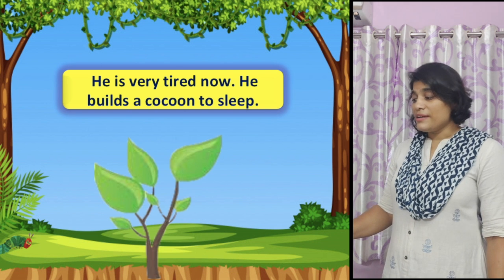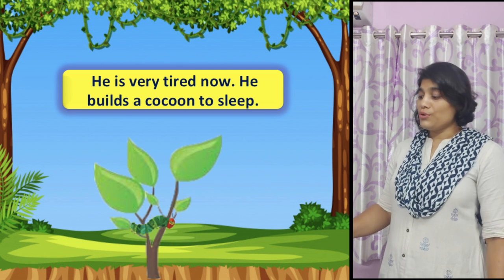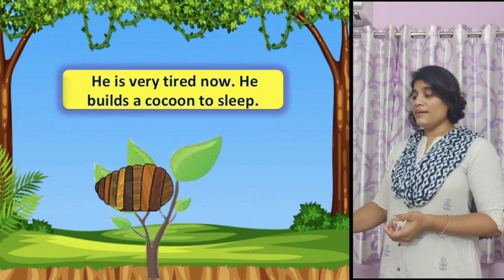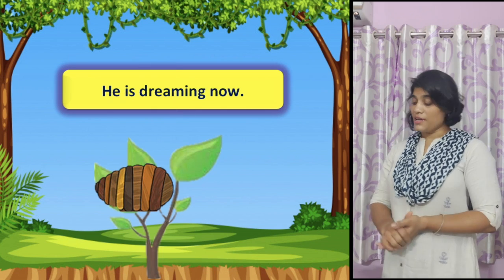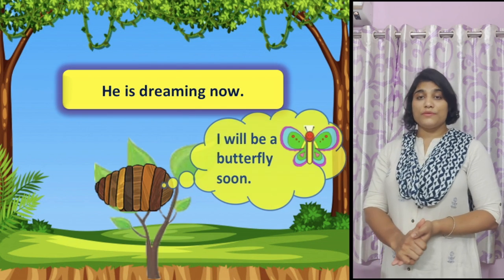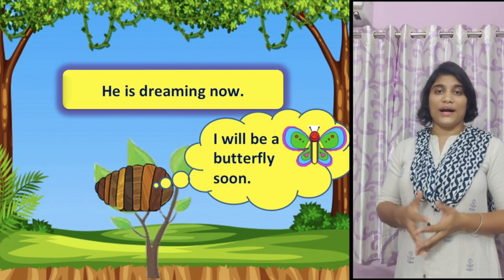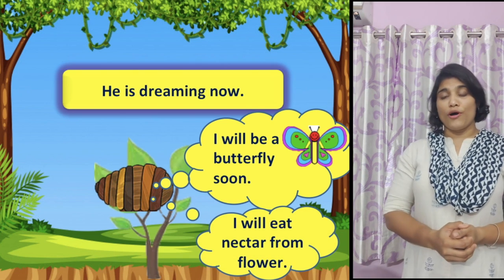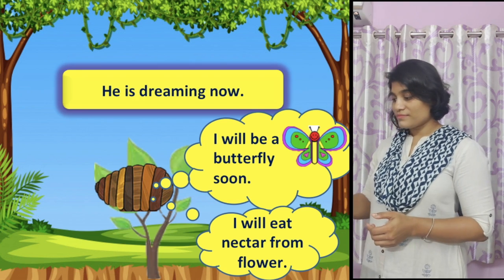He builds a cocoon to sleep. And in there, he is dreaming now. And what is he dreaming? I will be a butterfly soon. I will eat nectar from flowers.